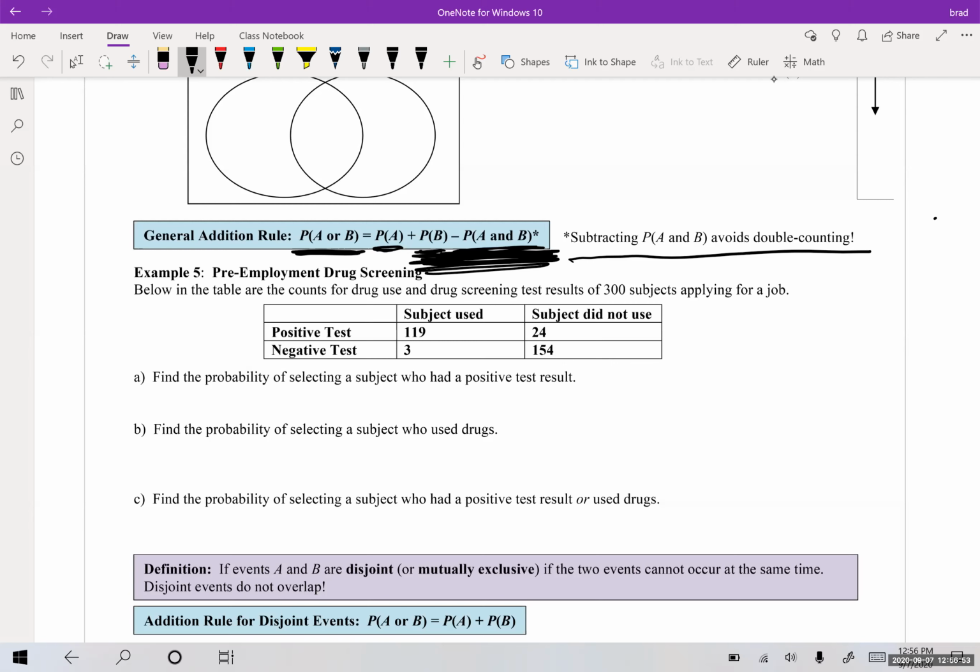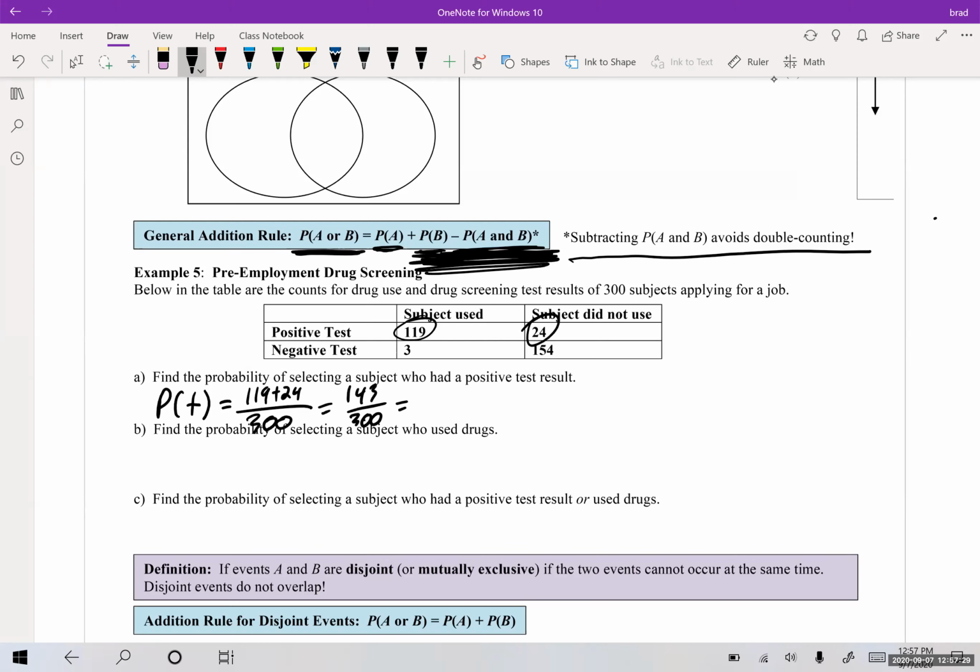It says, find the probability of selecting a subject who had a positive test result. So let's see, probability, and I'm just going to put a plus sign for a positive test result. How many people had a positive test result? Well, 119 had a positive test result and were using drugs, and 24 had a positive test result but were not using drugs. So I'm going to do 119 plus 24, and then how many people total were there? 300. So this is 143 divided by 300.